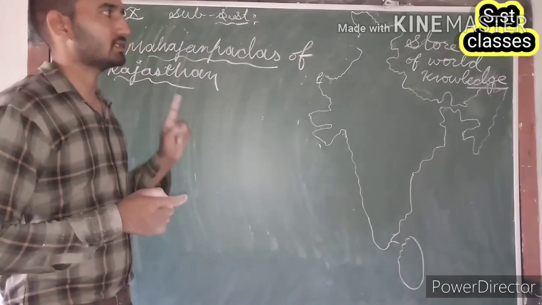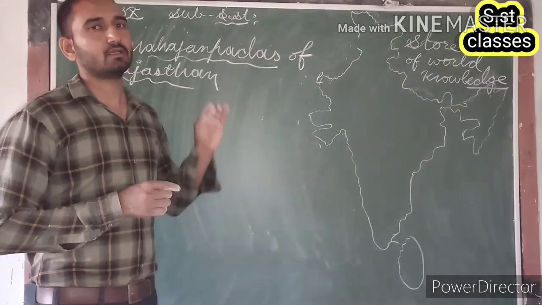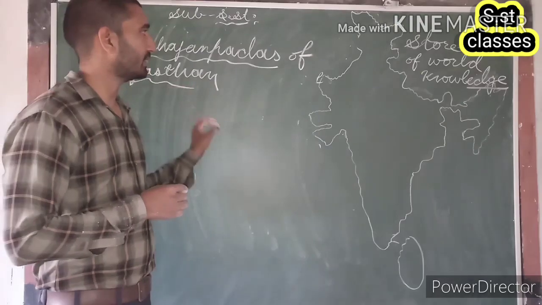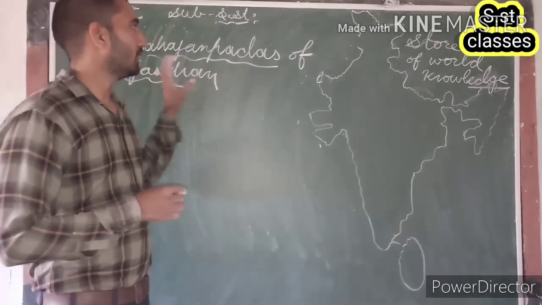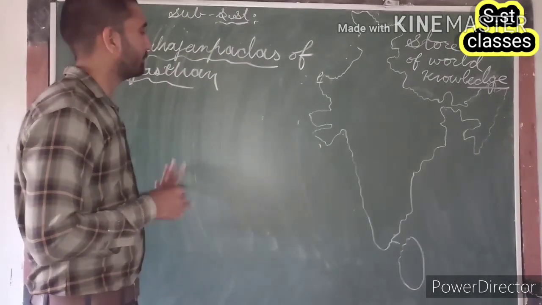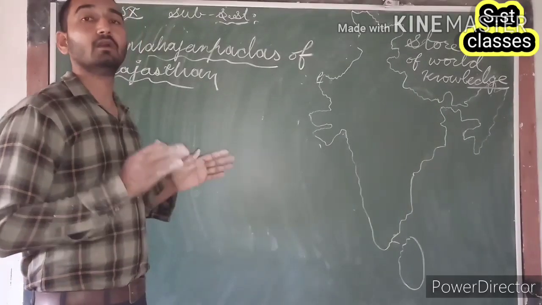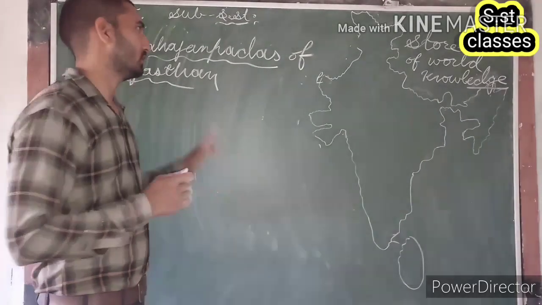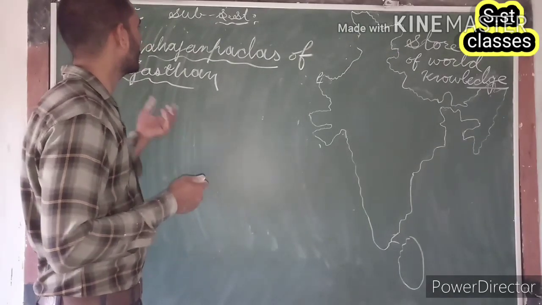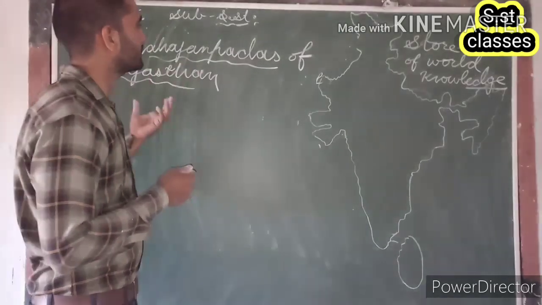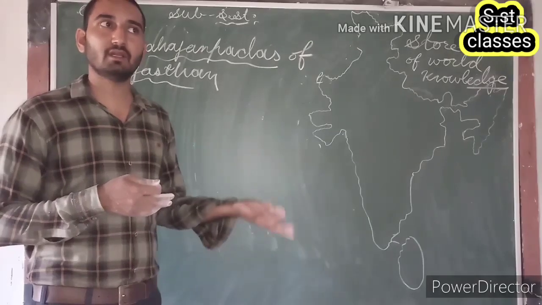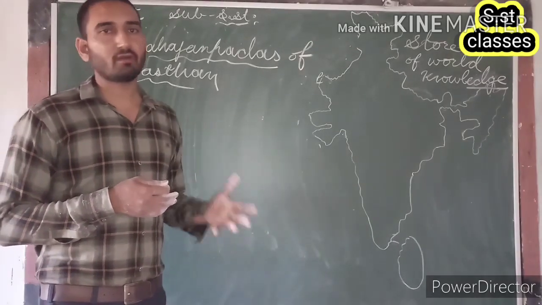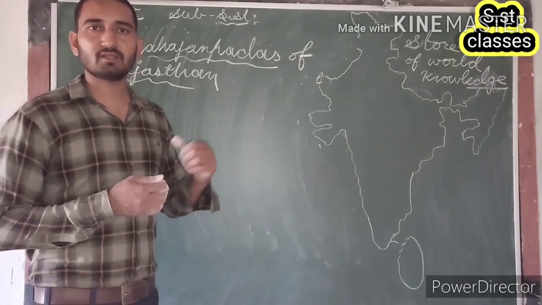The first, most important, short answer, second category type question. Generally from this part we can find a 4-mark question, a short answer, second type question. And generally we can say that the question could be: which were the major Mahajanpadas of Rajasthan, explain, or what do you know about the major Mahajanpadas of Rajasthan?